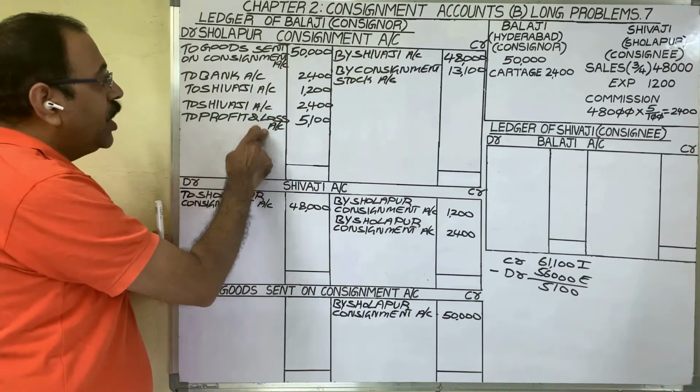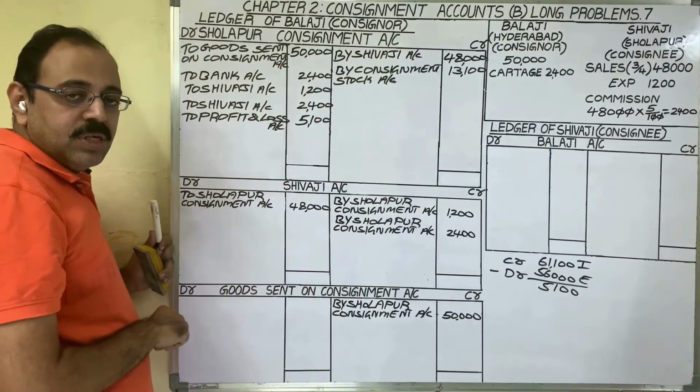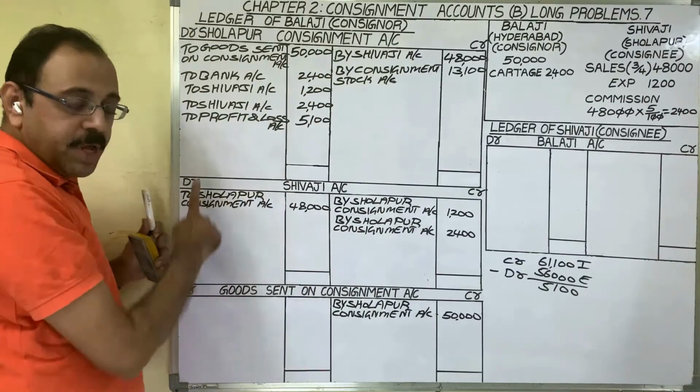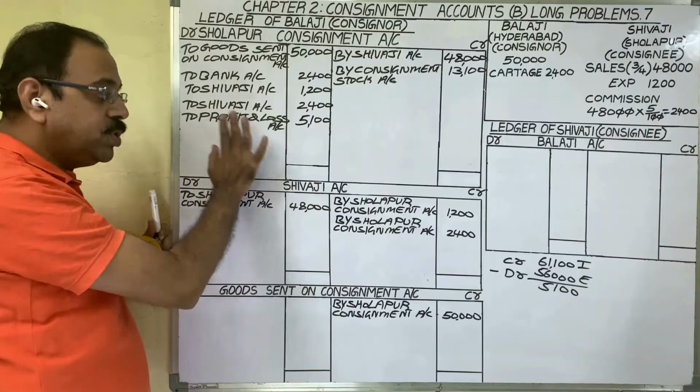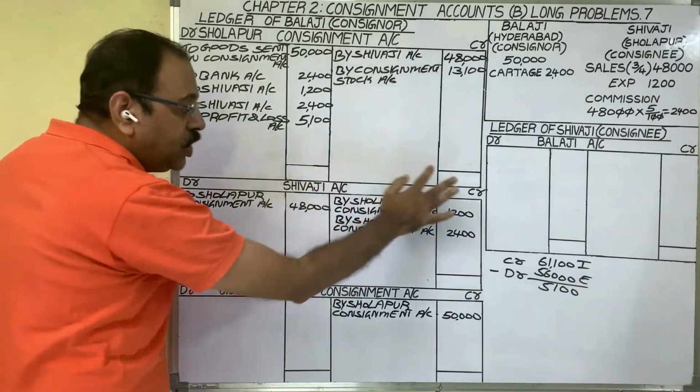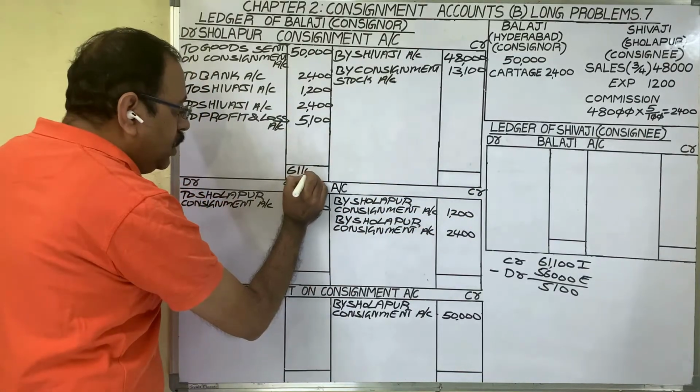Profit and loss account data to Sholapur consignment account. And profit and loss account we are not preparing here. So only for one time we should post this. Now two sides you have to put the totals.